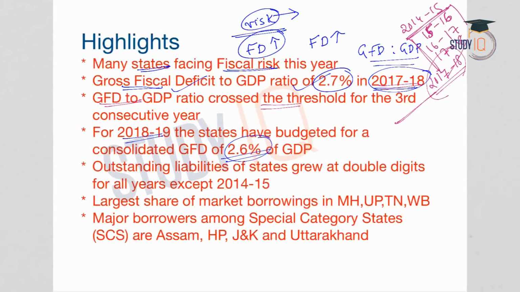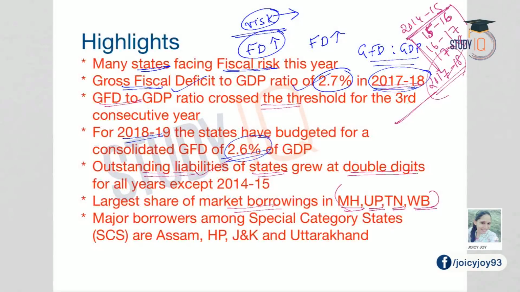Another highlight of this report is the outstanding liabilities of the states. We have seen what is outstanding liability: a liability that has to be paid, yet to be paid. So outstanding liabilities of states grew at double digits. And when it comes to market borrowings, the highest market borrowers are Maharashtra, UP, Tamil Nadu and West Bengal.